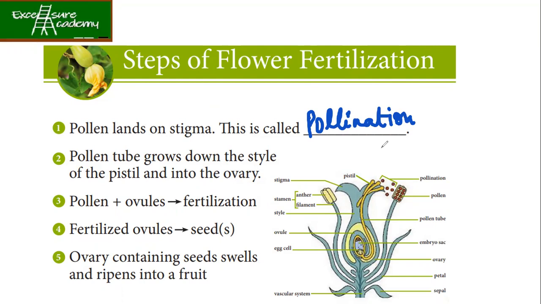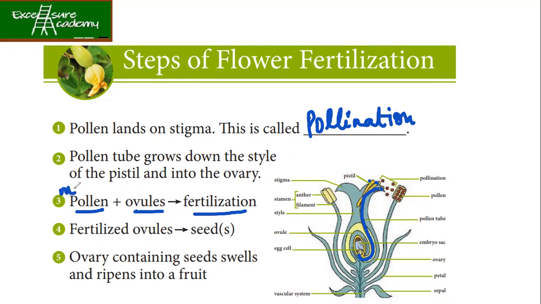Then, after that, the pollen tube grows down the style of the pistil and into the ovary. Here you can see the pollen, and the pollen tube is formed and slowly goes down. It crosses through the style of the pistil and then goes into the ovary. Now what happens inside the ovary? The pollen and the ovules fuse together to form a zygote, and that process is called fertilization.